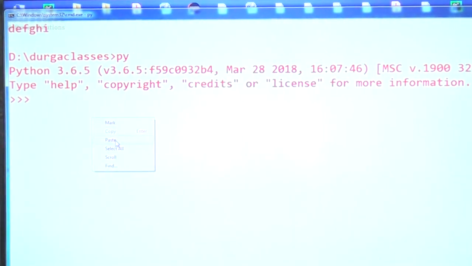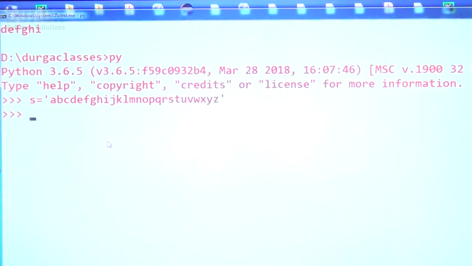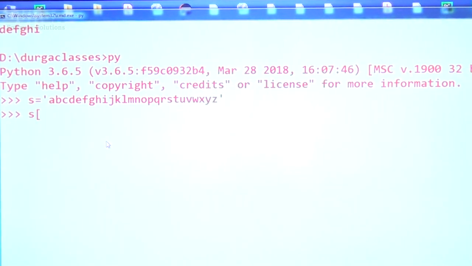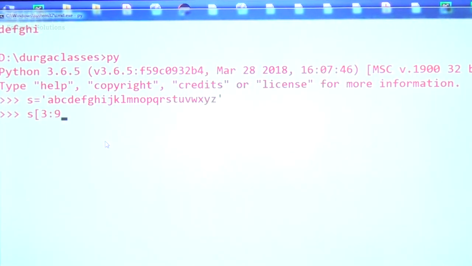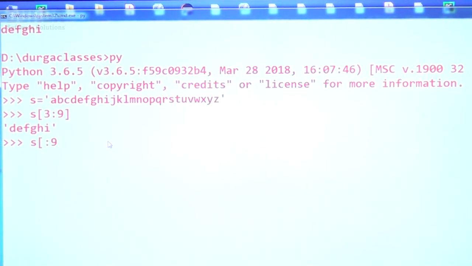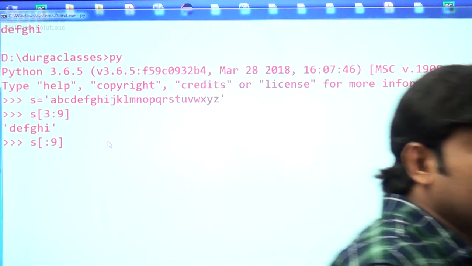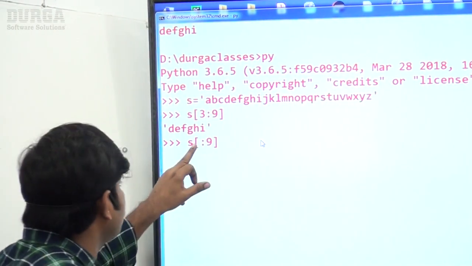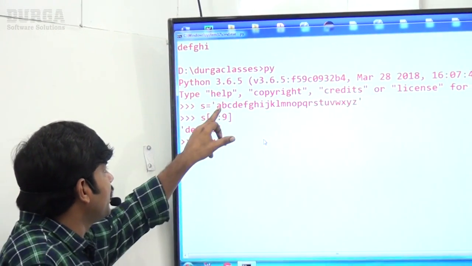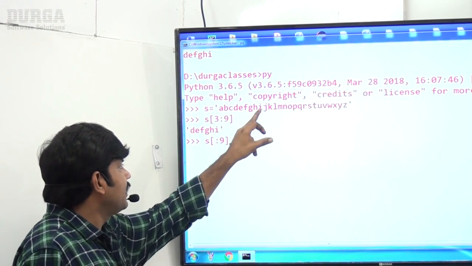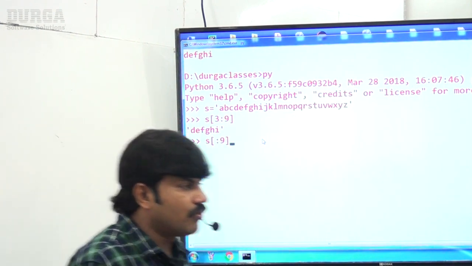Okay. Now let me go for S is equal to the same thing. S of 3 colon 9. Okay, what is the answer? D, E, F, G, H, I. S of colon 9 I am taking, sir. So you are not specifying begin index. Default value for begin index is 0. It is going to consider from beginning to I.